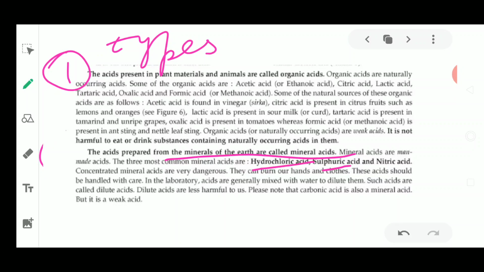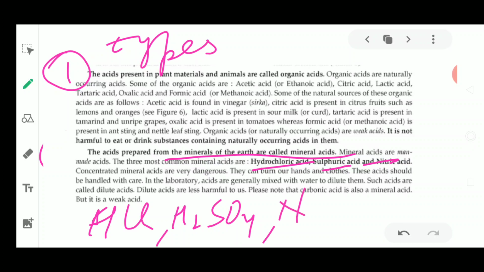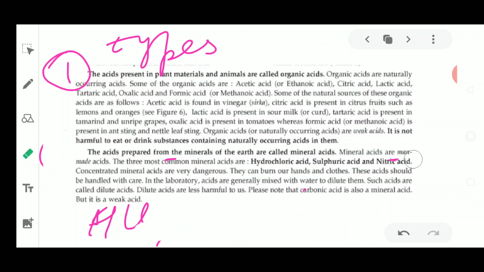So these are the three names: H2SO4, that is sulfuric acid, hydrochloric acid HCl, and nitric acid. These are the three mineral acids, which are found from minerals in the earth's crust, and they are also prepared and purified in the laboratories. So these are the synthetic acids, known as mineral acids.